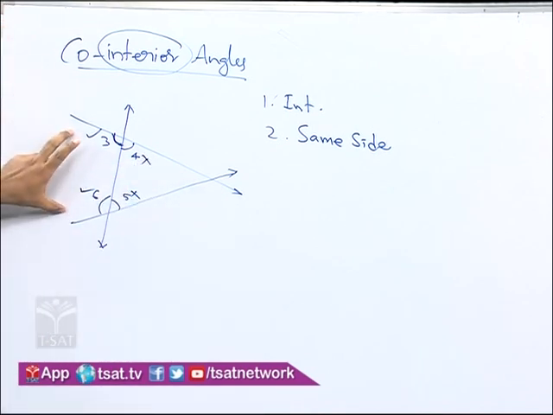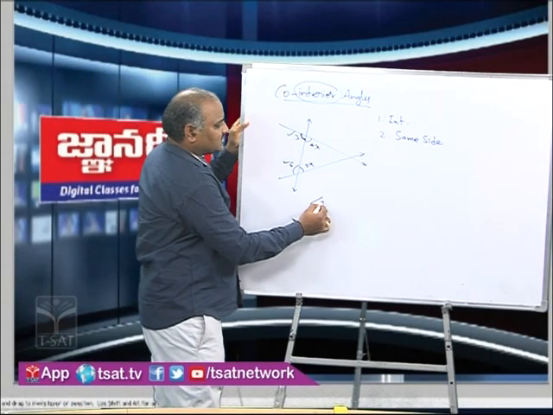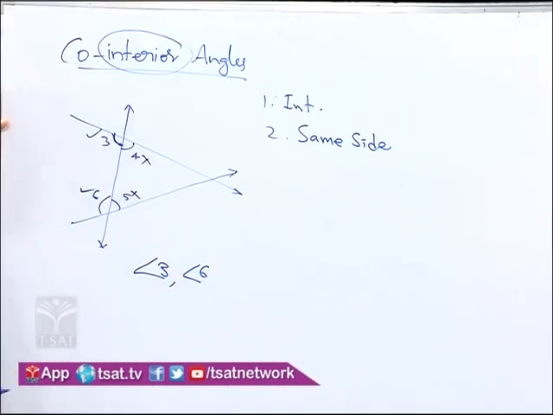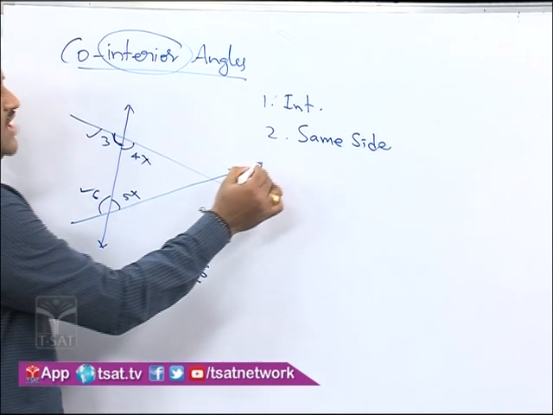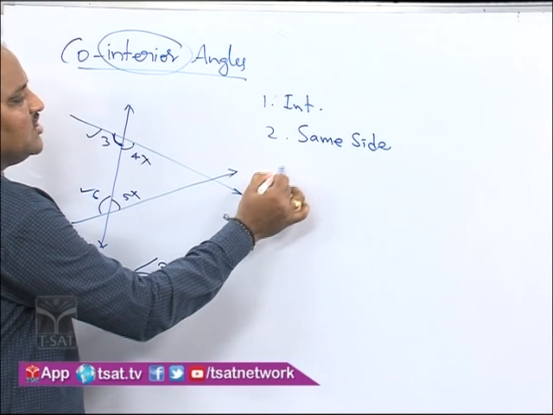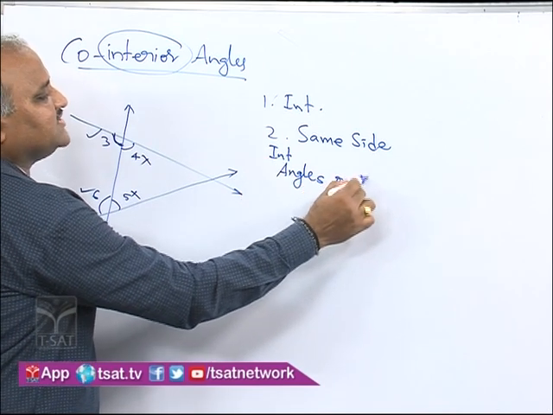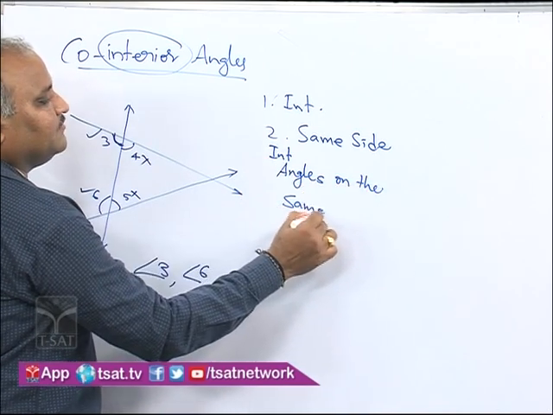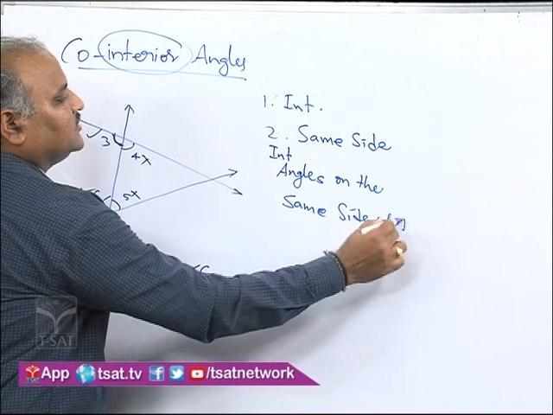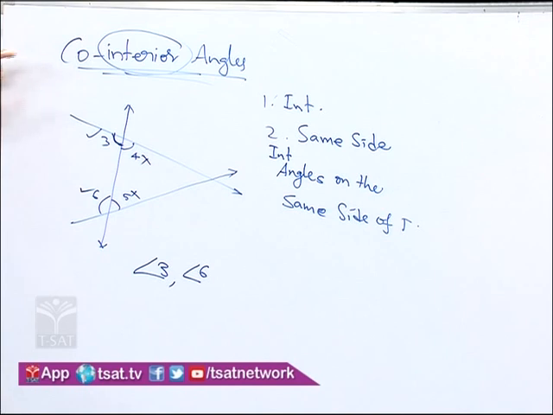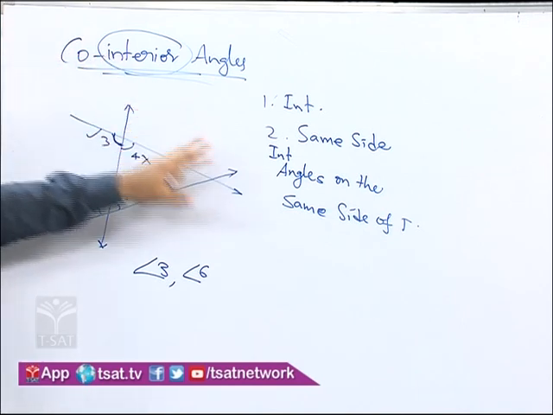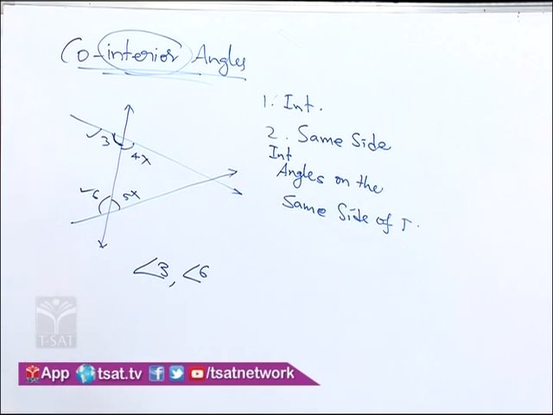So angle 3 and angle 6 is a pair of co-interior angles, and we have another name for co-interior angles also, that is interior angles on the same side of the transversal. So this is only the simplest name, that's why we use co-interior angles, or interior angles on the same side of the transversal.